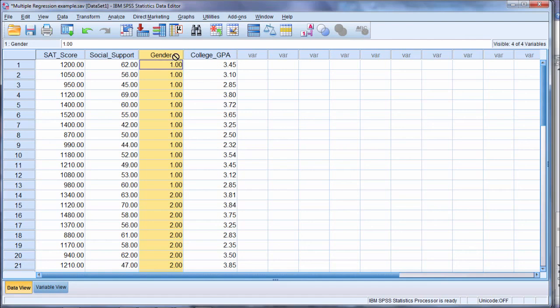So if I have a categorical variable that has more than 2 categories, I can't enter it directly into the analysis. But for all quantitative variables, or what one can think of as a continuous variable, they can always be moved in directly without a problem. It only occurs with categorical variables that have more than 2 levels.